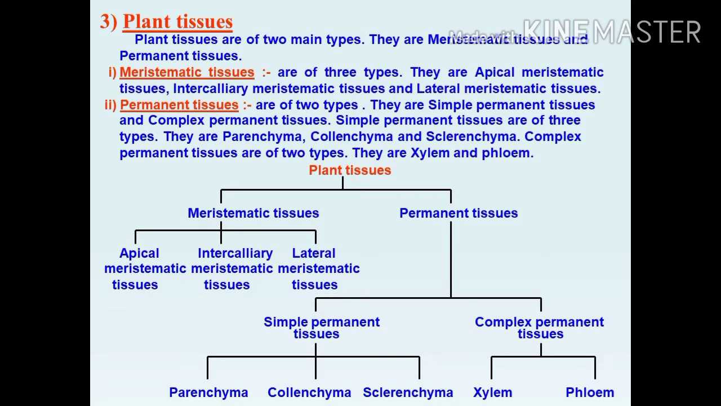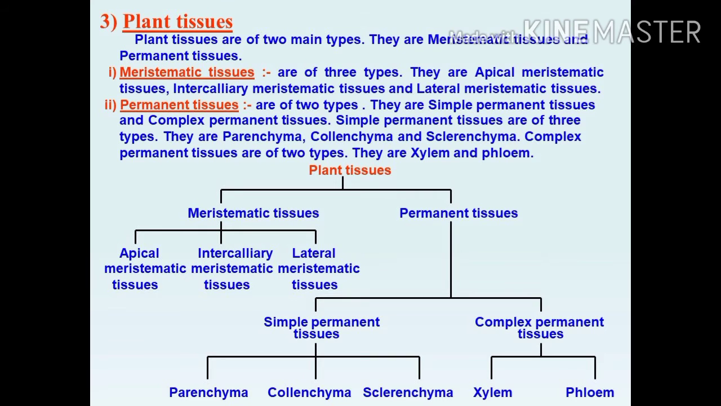Then another meristem is there, the intercalary meristem. This intercalary meristem, seen in some plants, is located near the node. What is the nodal region? The place where a new branch arises is known as a node. In the nodal region we can see the intercalary meristem.